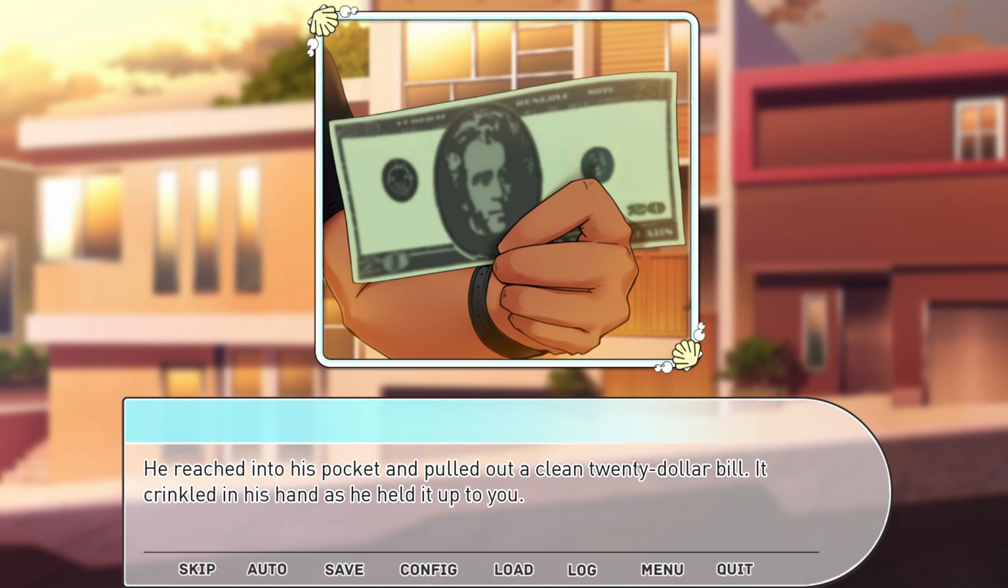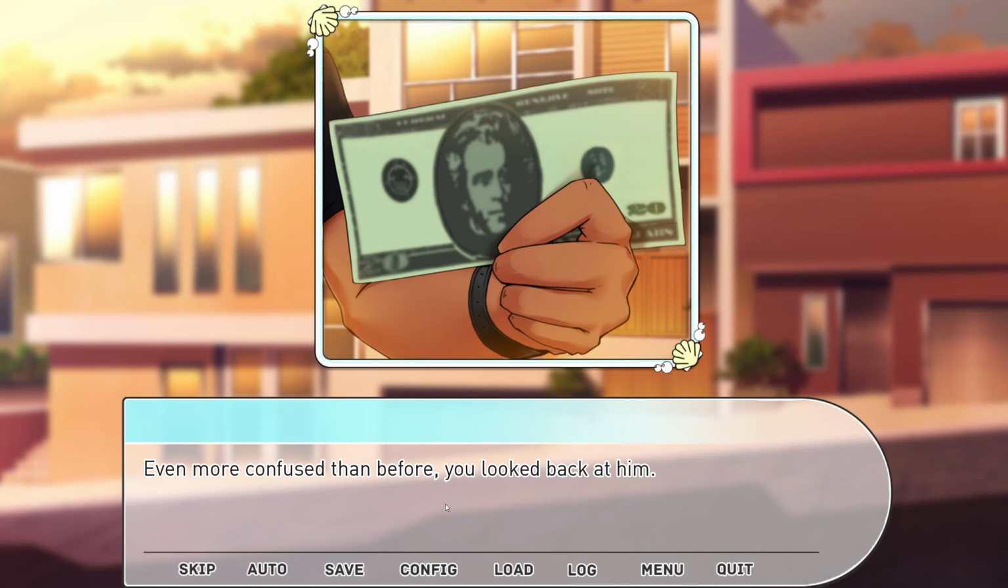He reached into his pocket and pulled out a clean $20 bill. It crinkled in his hand as he held it up to you. Even more confused than before, you looked back at him.